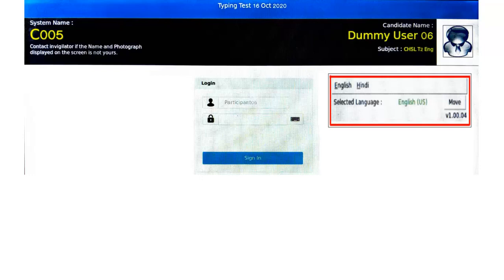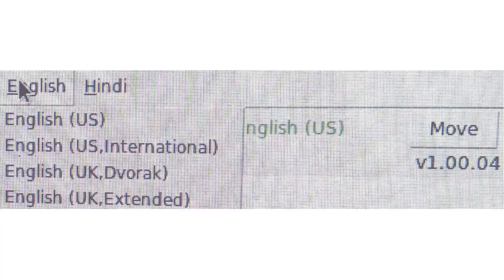Please note, the default keyboard layout is English US. Now, to change the layout for typing in English language, click English in the keyboard layout selection bar. All the available layout options will be displayed. Select the required layout from the list, and the layout will be ready for use. However, candidate will be tested as per the layout mentioned in the application form.